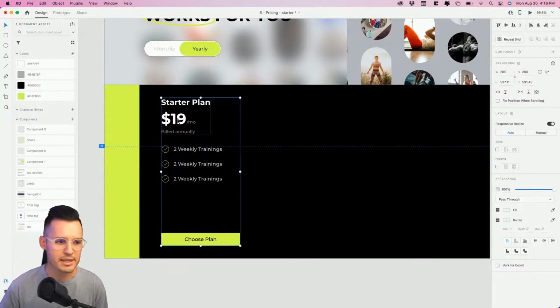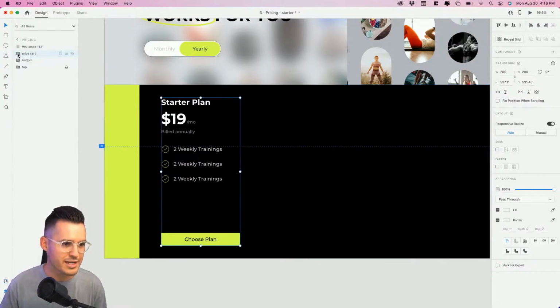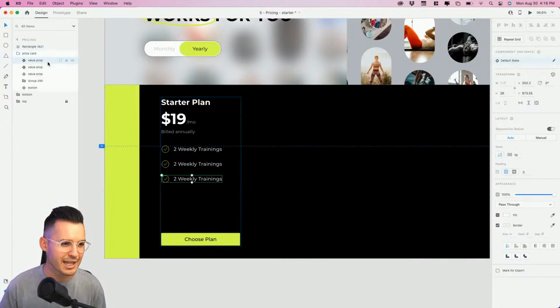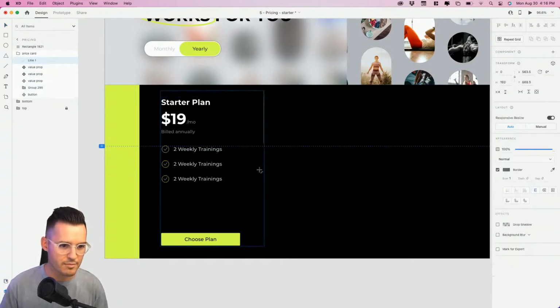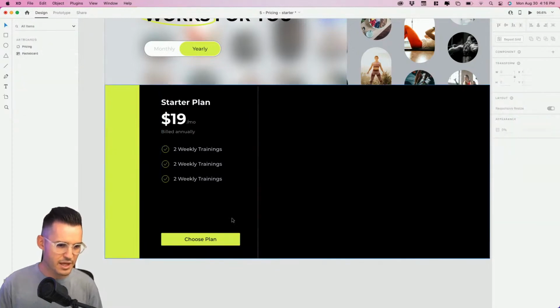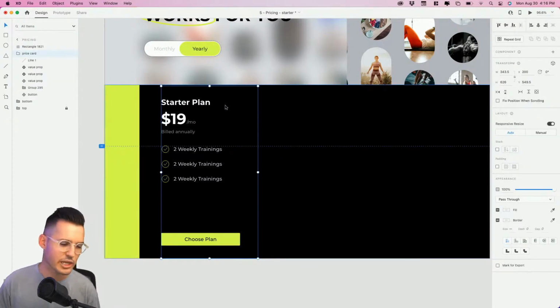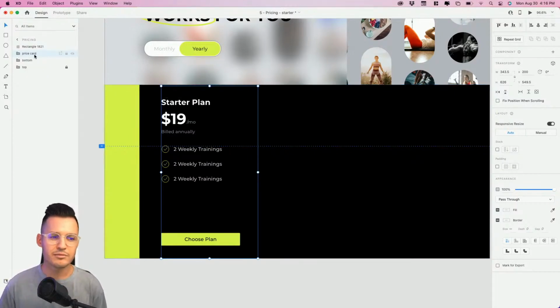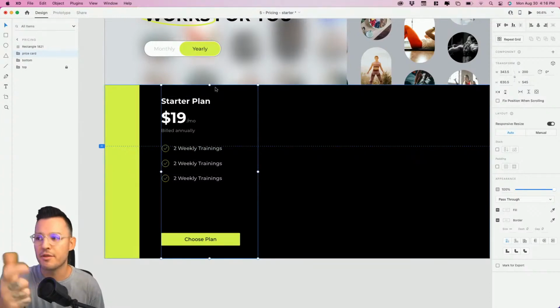Okay. With that being said, there's one thing I think this price card needs, and that's probably a line inside of it, okay? So why don't we hit L for line, and I'm just gonna drag a line out to kind of separate them from each other. Love that. And let's just take this line all the way to the top, and we'll take them all the way down to the bottom. That's fine. Okay, so now we do have kind of this card-esque looking design that we're making here, and it's our price card. We probably want to turn it into a component, right? And we want to have monthly, yearly.